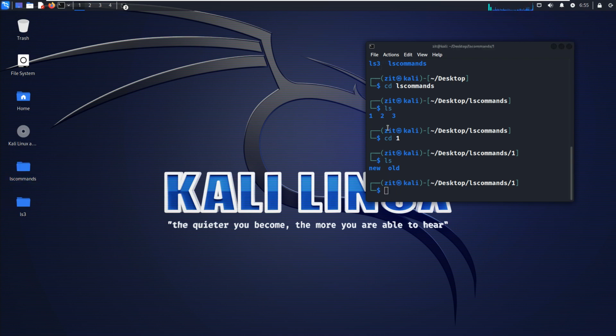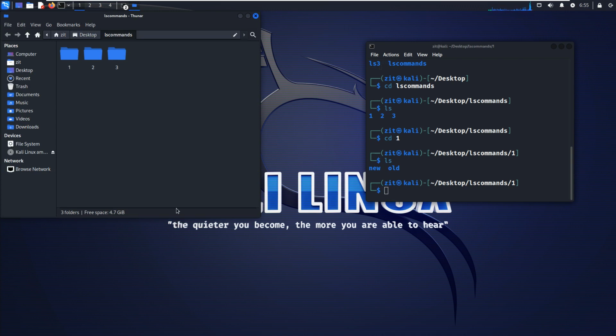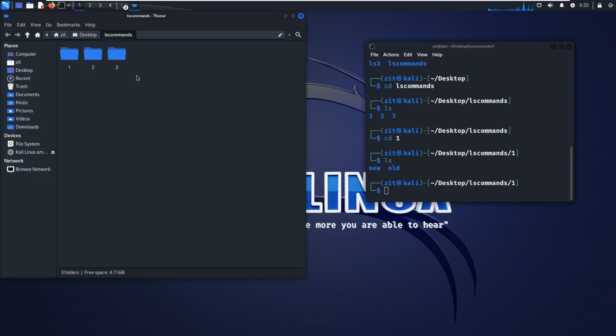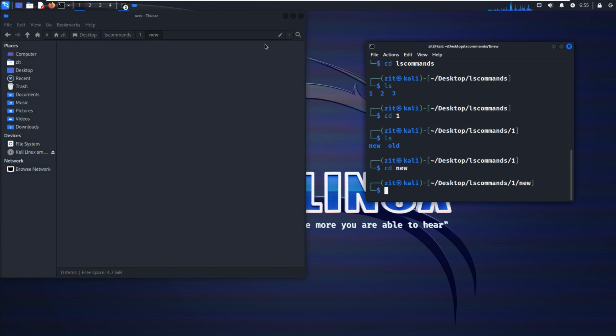Just see here, I will show you. I will make the size a little bigger for you. In 1, okay, new. I'm going into new with cd new. Just see where I am now, see the location. I'm in home, desktop, ls commands, 1, new. That is the direct path for us. I think you got the concept of the cd command: it will change my directory from one to another.